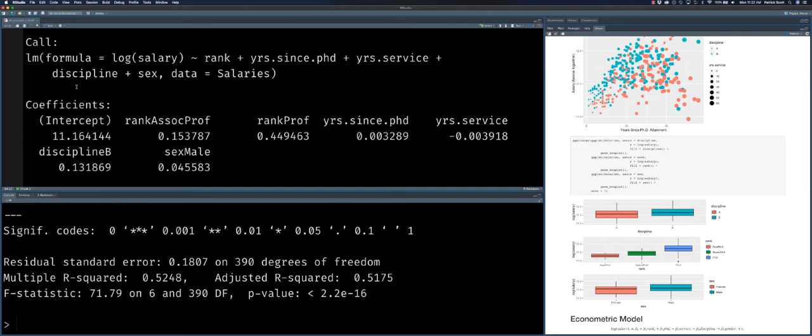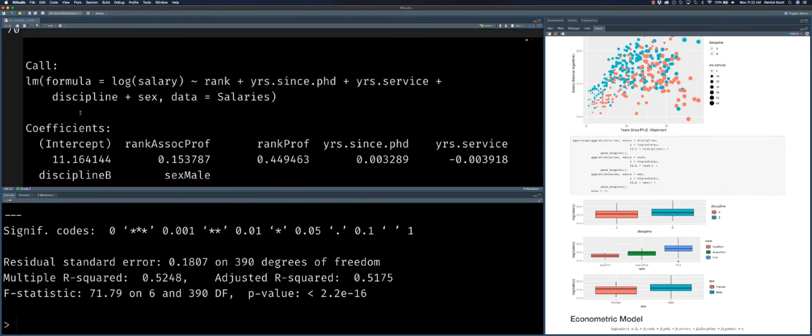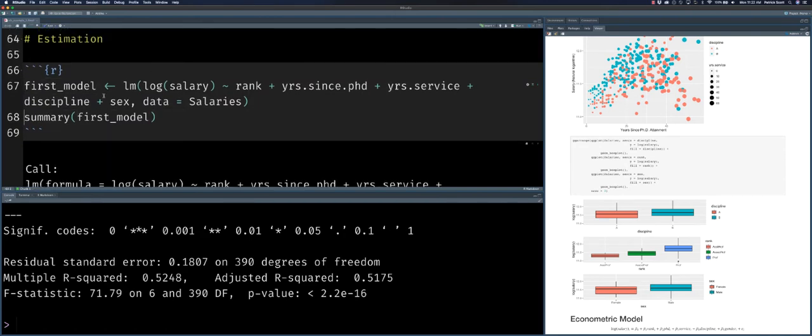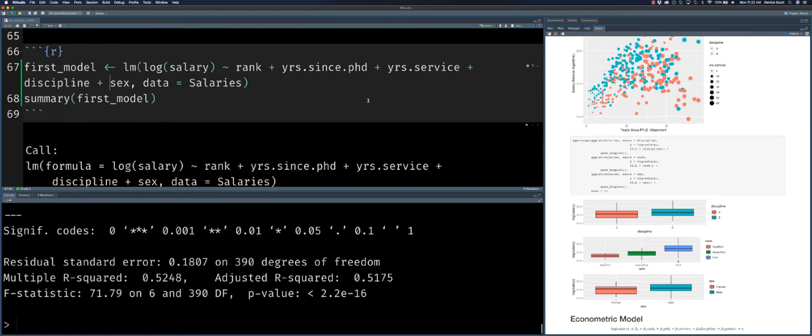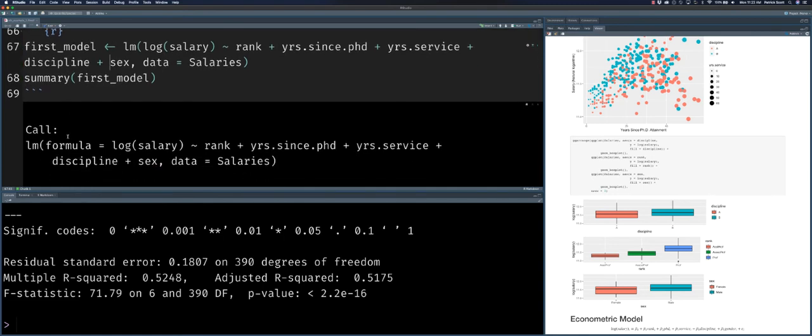Notice here that we have just the coefficient estimates hanging out here according to each of the individual variable names of our independent variables in this model. This is all that you'll be given when you actually print the first model. So this is why my default, whenever you estimate a model, is to use the summary function, because this doesn't give you very much information. It's the summary function that actually gives you relatively more. So I'm going to delete that from our document here. I've included it for the sake of completeness, but let's now move on.